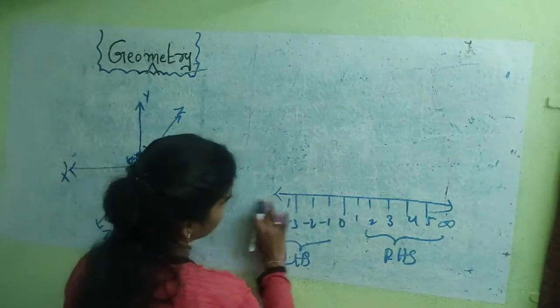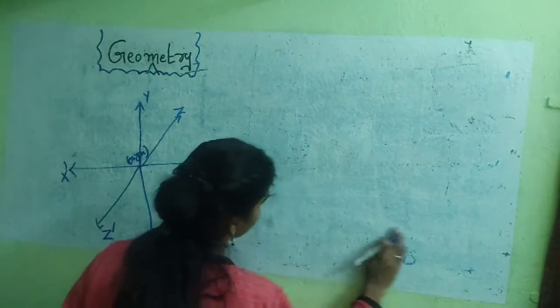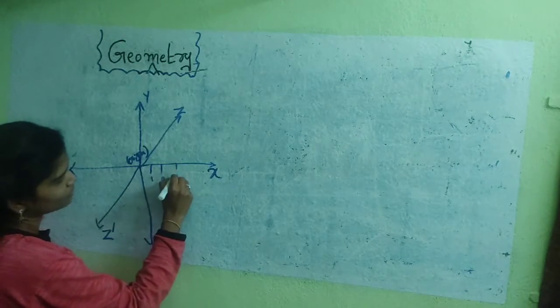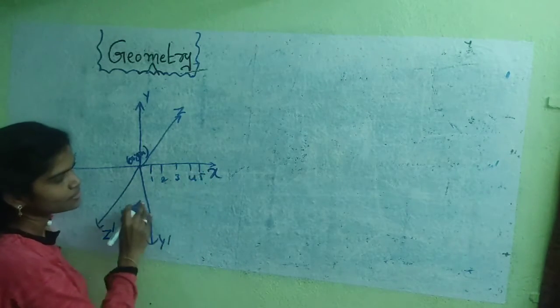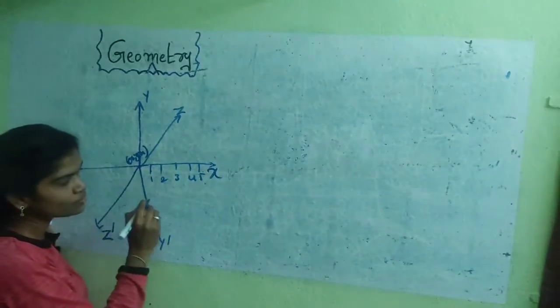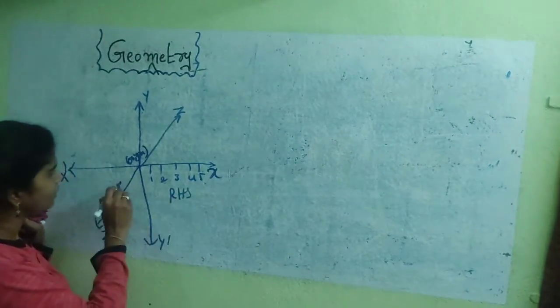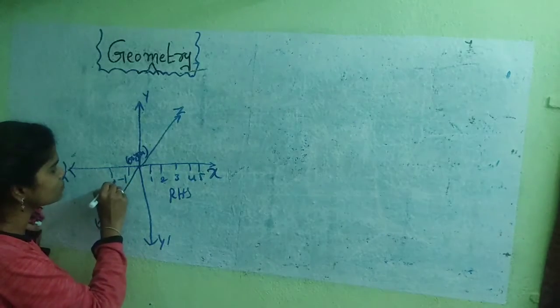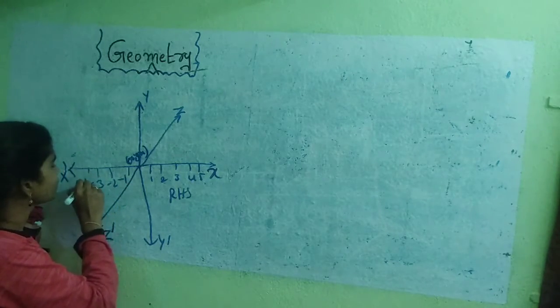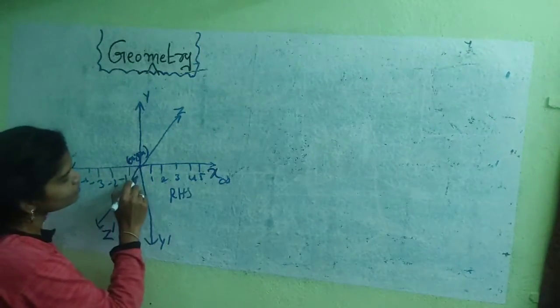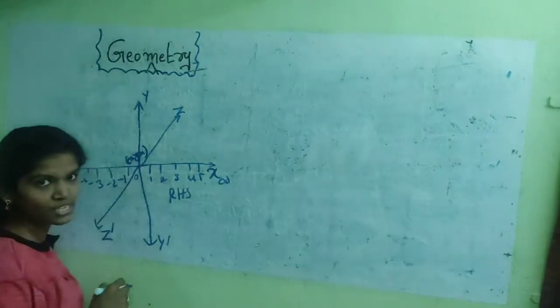Same here on the x-axis: 1, 2, 3, 4, 5. This is the positive numbers representation on the right hand side. On the left hand side, minus 1, minus 2, minus 3, minus infinity. This is the infinity here. In the middle is 0, the point of intersection.